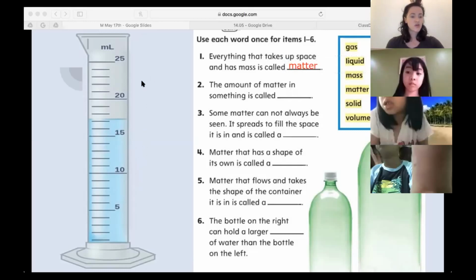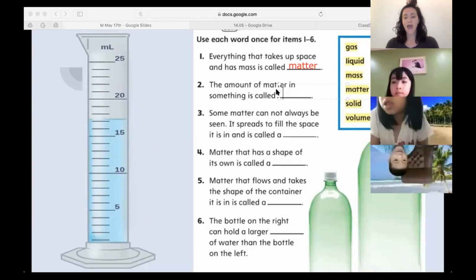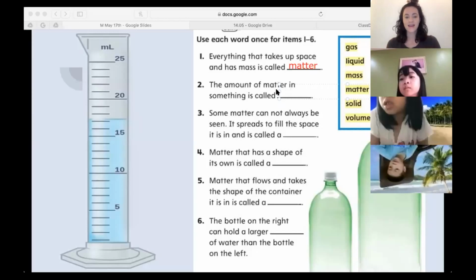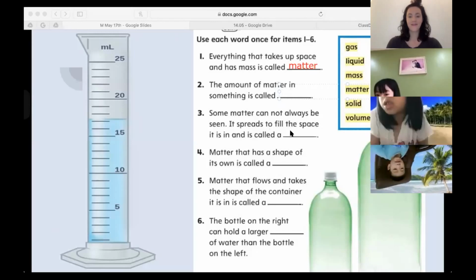Number 2. Mayan, number 2. The amount of matter, how much matter there is in something, is called mass. Yes, very good.